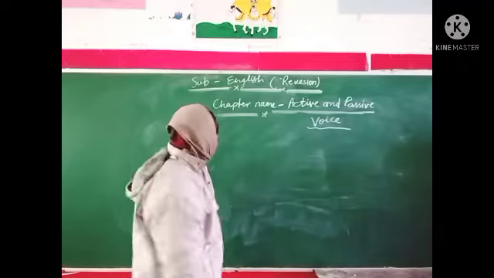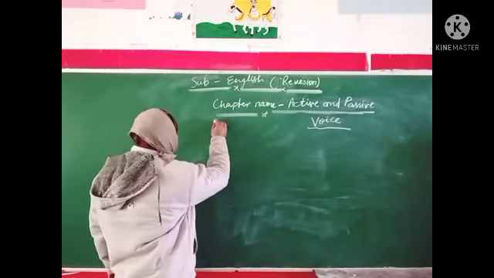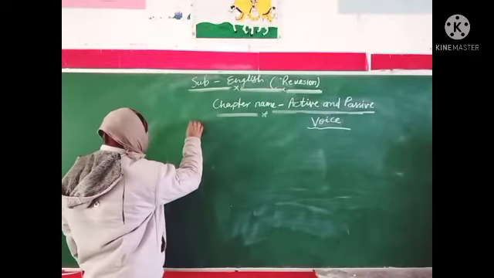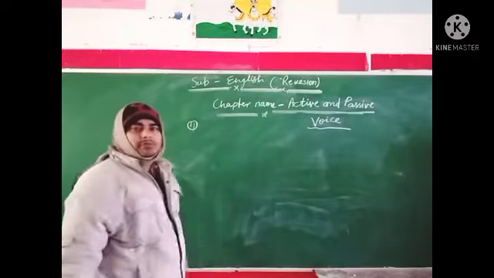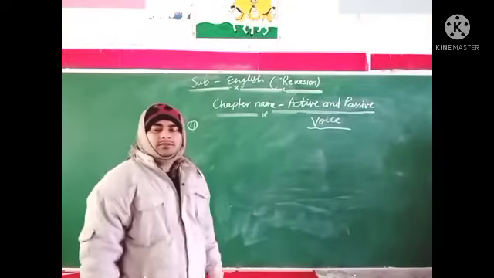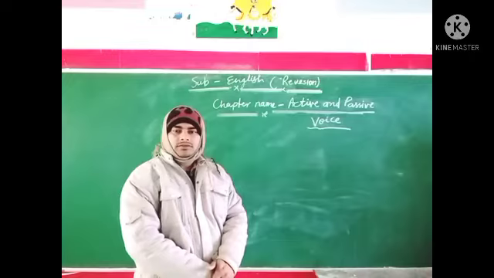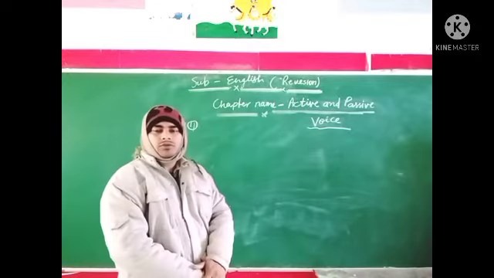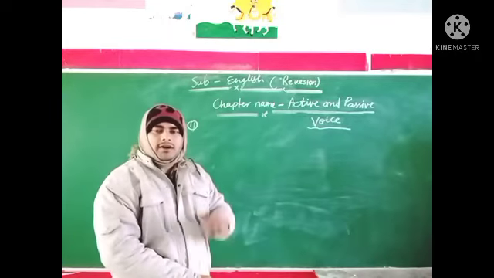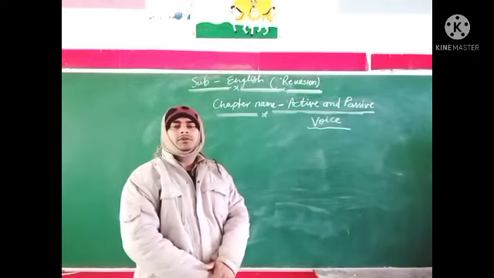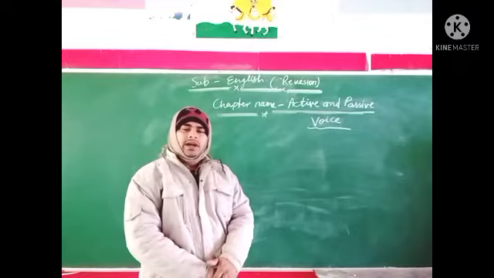Dear student, in present perfect tense, we use have and has. We use has for a singular subject and have for a plural subject, with the third form of the verb.